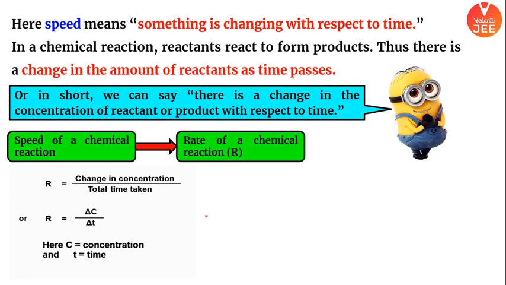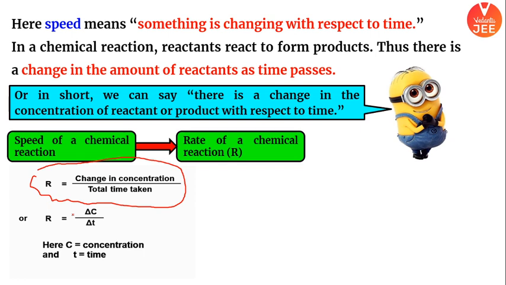अच्छा, अब मेरी बात सुनना. अब बहुत इंपॉर्टेंट बात है. So whenever the reaction you will study, products can be formed, reactants would be consumed. So I can say rate is nothing but change in concentration with respect to total time taken. This is the formula, right? Where R is the rate. I hope everyone is understanding क्या चल रहा है यहाँ पर. Chemical kinetics क्या है बेटा पूरा chapter? It is the study of speed of reaction. When I say speed, it is automatically understood. I am going to study the concentration of the reactant, how it is getting decreased with time, and how the product is formed with time, right?